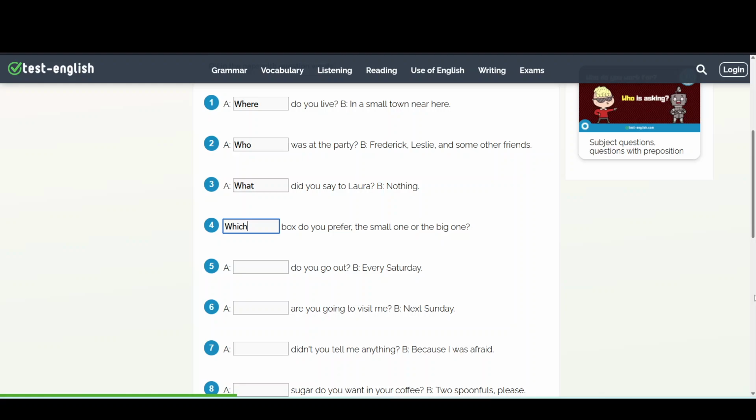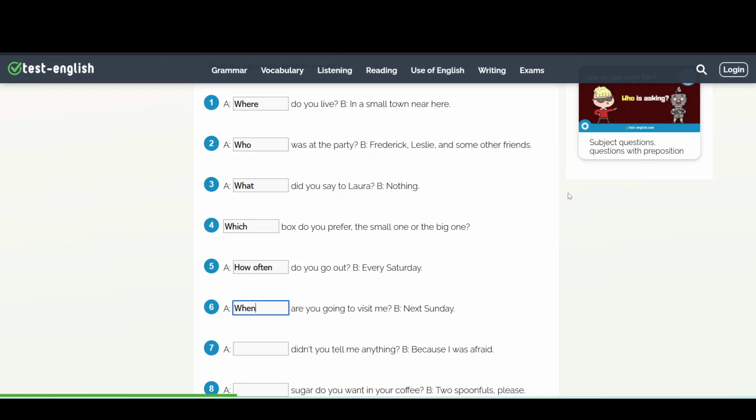Number 5. A says, blank do you go out? And B says, every Saturday. We need a question word to ask about frequency. How often do you go out? Number 6. A says, blank are you going to visit me? And B says, next Sunday. We need a question word to ask about time. When are you going to visit me?